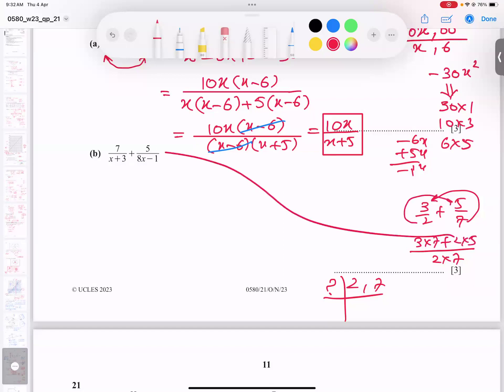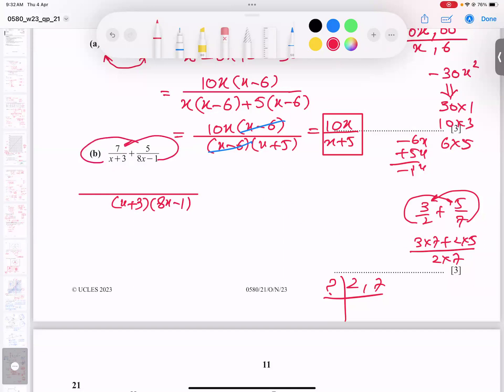So same story here. Can I take something common? The answer is no. So I will take x plus 3 and 8x minus 1 as the LCM. So this is multiplied there and this is multiplied there. So I can write 7 times 8x minus 1 and 5 times x plus 3. 7 multiplied with 8x, I get 56x. 7 times 1, I get 7. 5 times x, I get 5x. 5 times 3, I get 15.